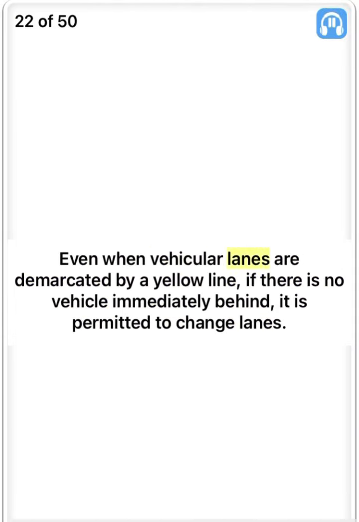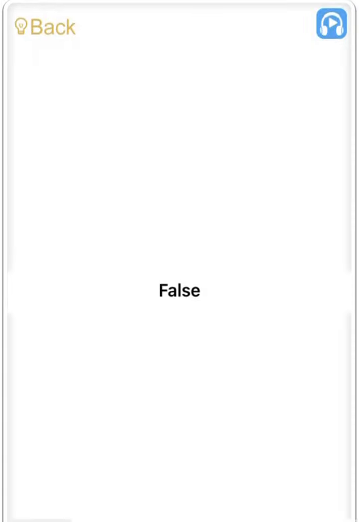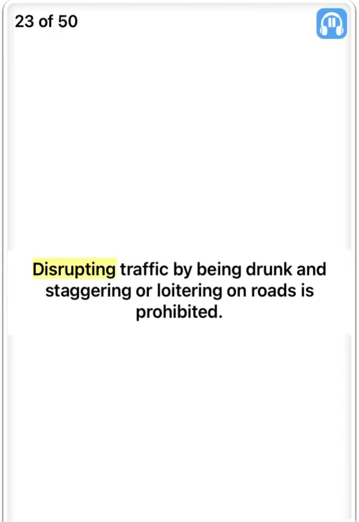Even when vehicular lanes are demarcated by a yellow line, if there is no vehicle immediately behind, it is permitted to change lanes. False. Disrupting traffic by being drunk and staggering or loitering on roads is prohibited. True.